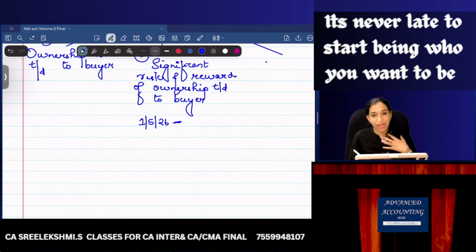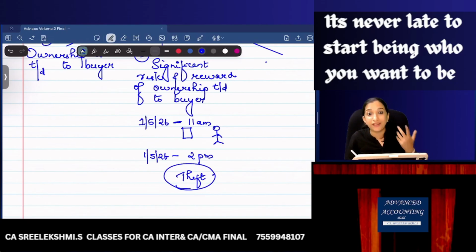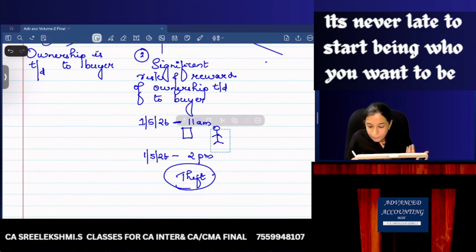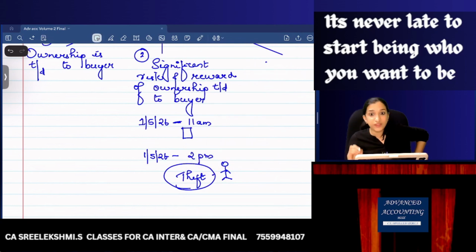First, I am the trader, I am the shop, and on 1st May 2026 morning, maybe 11 a.m., I sold a phone to Mr. X. And on 1st May 2026 at 2 p.m., there is a theft. The risk of that asset is now transferred to Mr. X. Who will bear the risk of loss? It is with the buyer, because the seller has already transferred the risk of the asset.